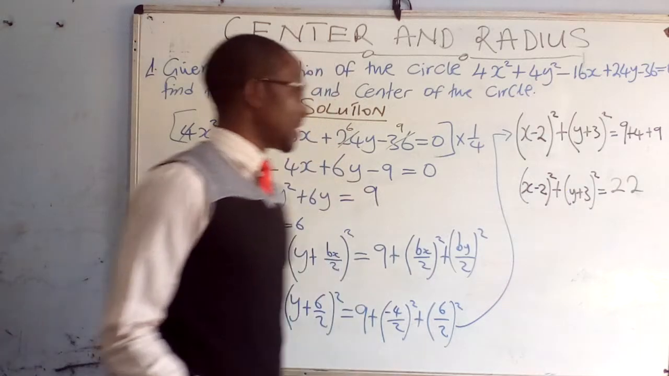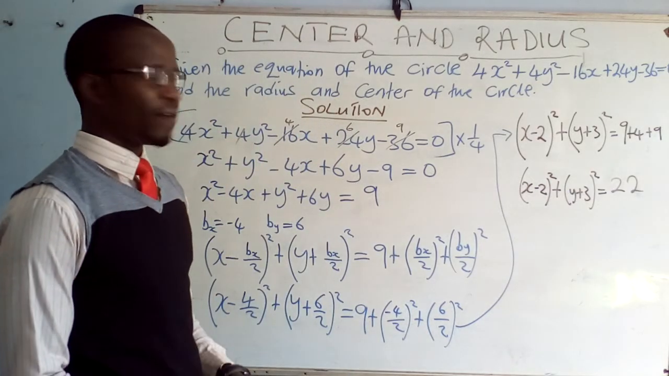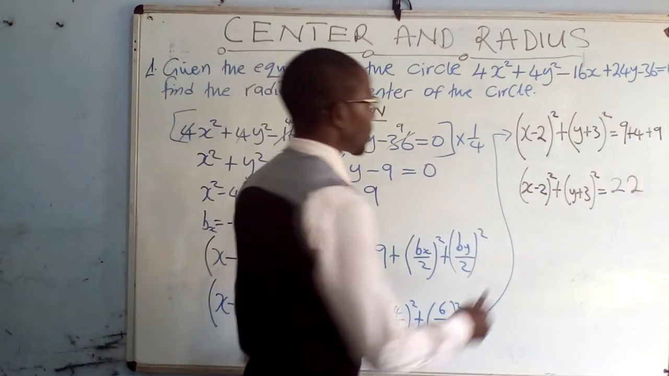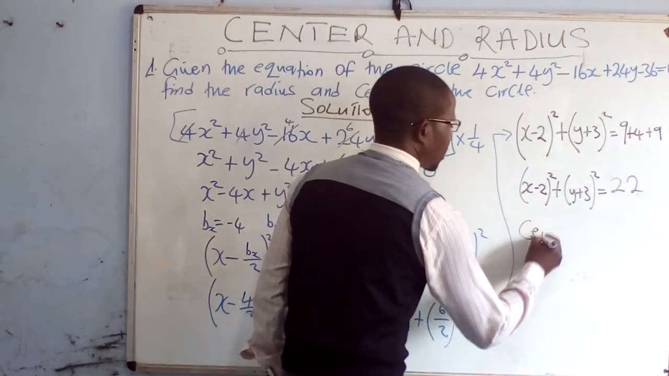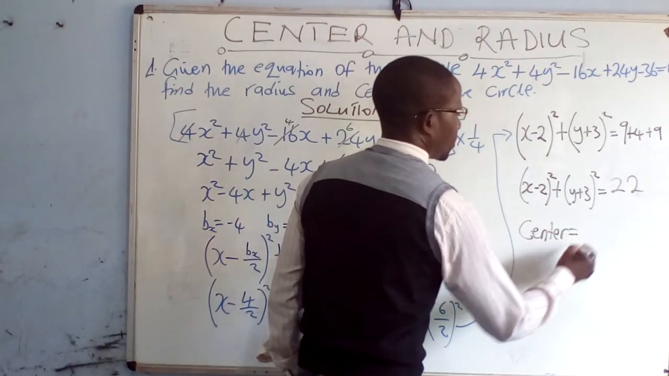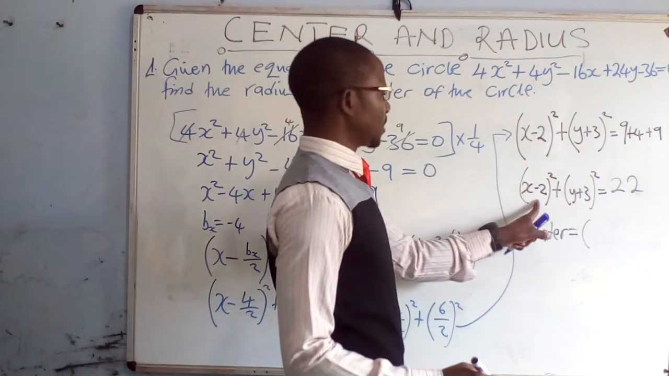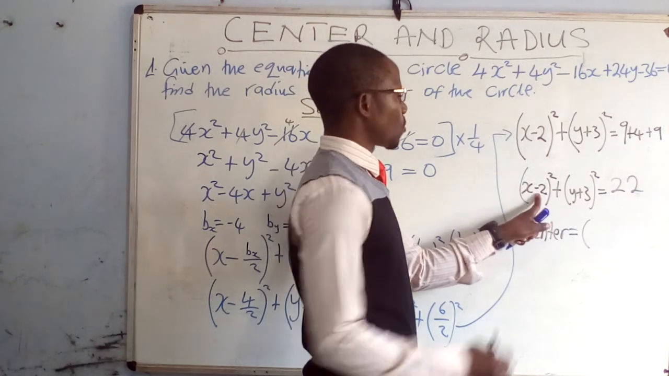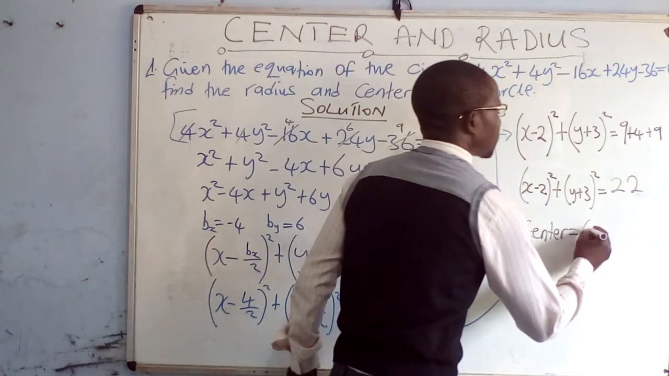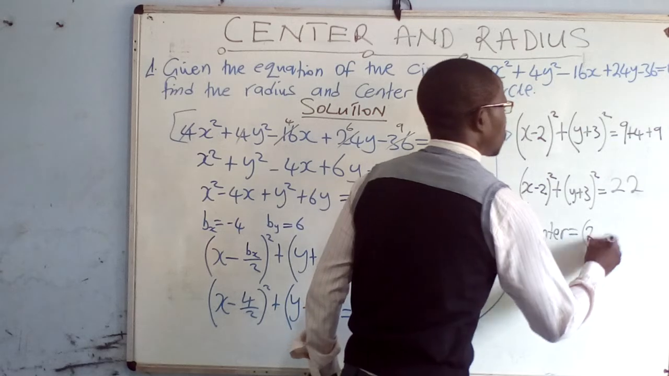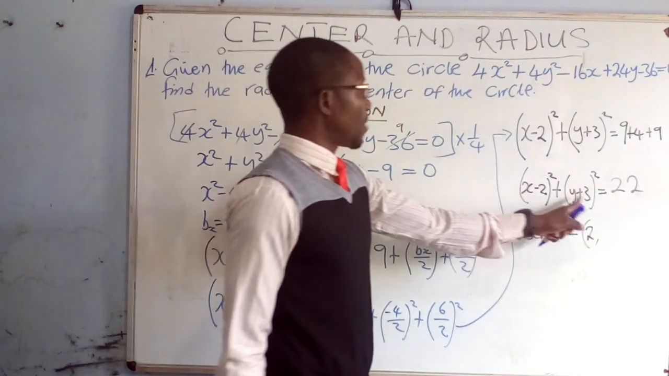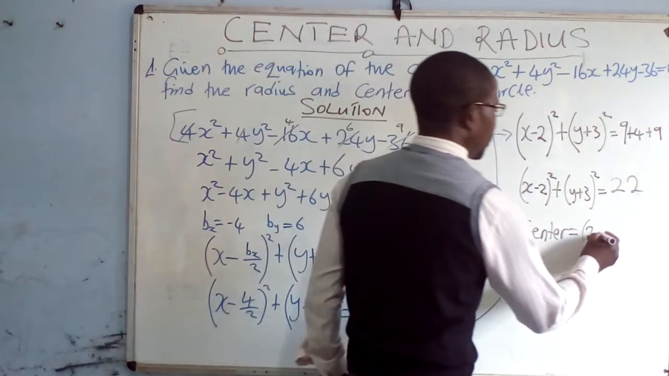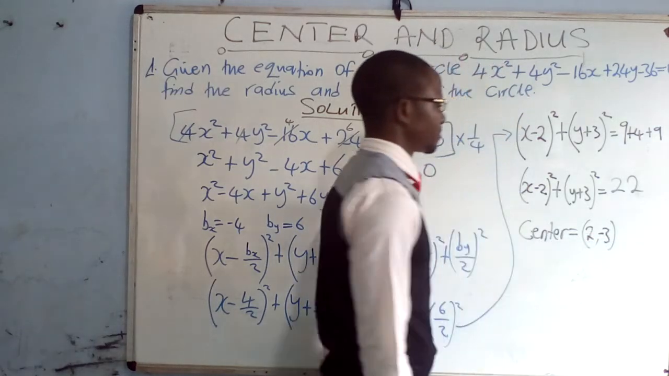The moment you reach that stage, you have employed the completing square method and you can come up with the center. Our center is going to be x comma y. X will come from there. This is a negative 2. When writing the center, we'll change the sign, so it will be a 2, comma y. This is a positive 3. When writing the center, we'll change it to a negative 3, like that.